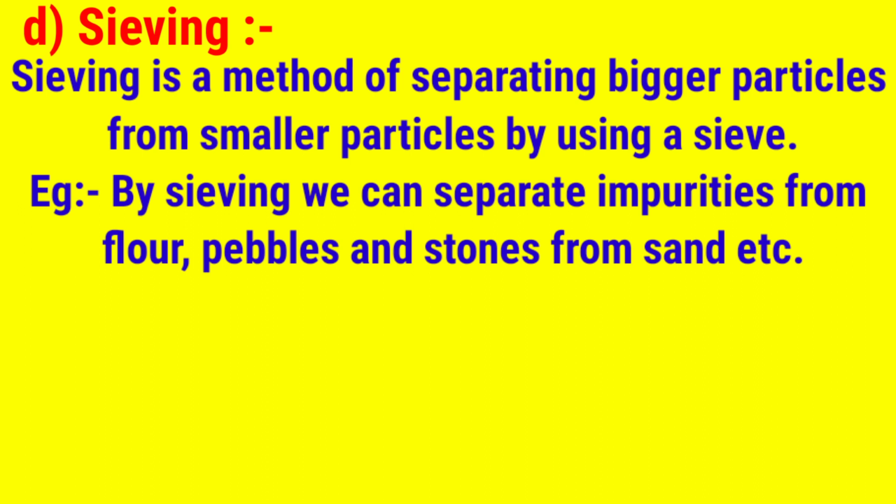Sieving is a method for separating different size particles. Sieving removes the larger particles that are not soluble in water, or different size stone particles present in sand can be separated with the help of sieving.